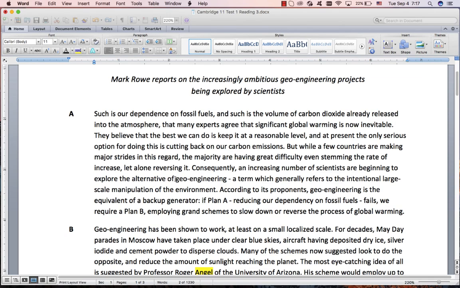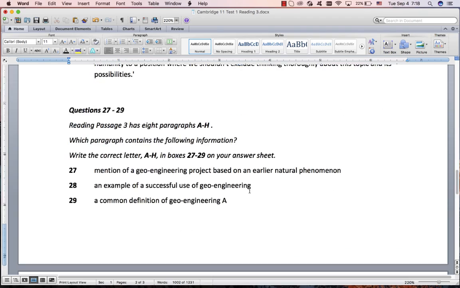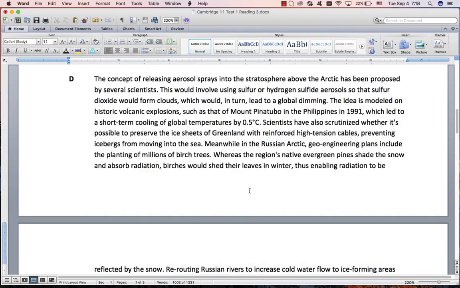So here we have our new term, geoengineering. Here we have our definition. So there's the definition of geoengineering, and that will be paragraph A. Right, now it's the last two. Really, you're out of time. You just got to go really fast, try and guess. What strategy can you use?